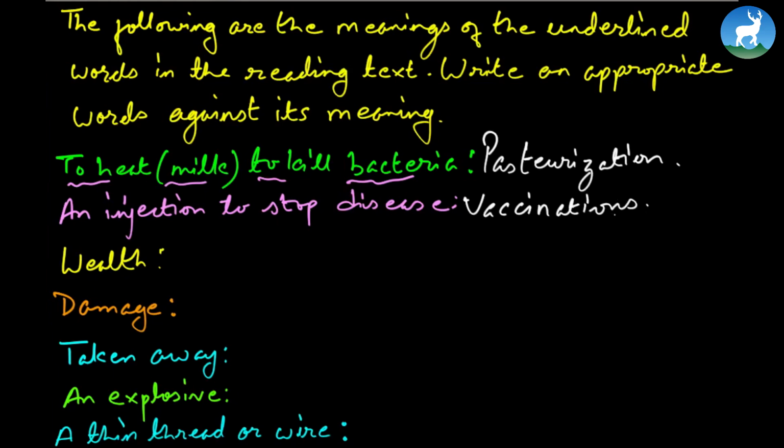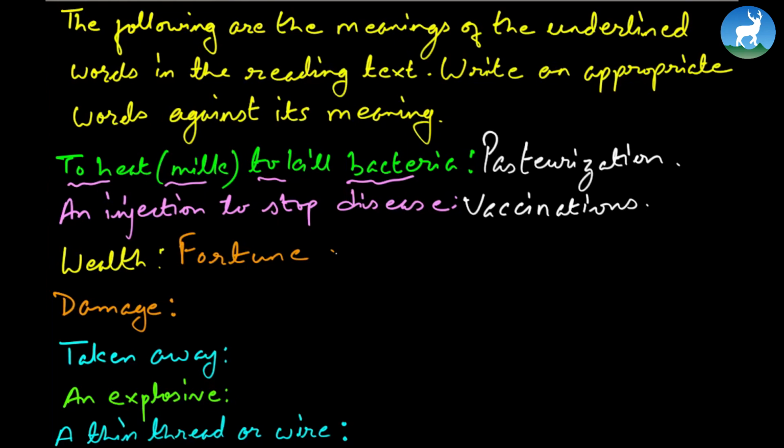Number 3, again, I want you to underline the word. It comes in the section Thomas Alva Edison. In fact, I want you to come to the section Alfred Nobel, where you would come across the word fortune. When he died, he left his fortune. Underline the word fortune. It's not underlined in the book. And here, wealth indeed means fortune. Fortune, fortune. And similarly, the rest: damage, taken away, an explosive.